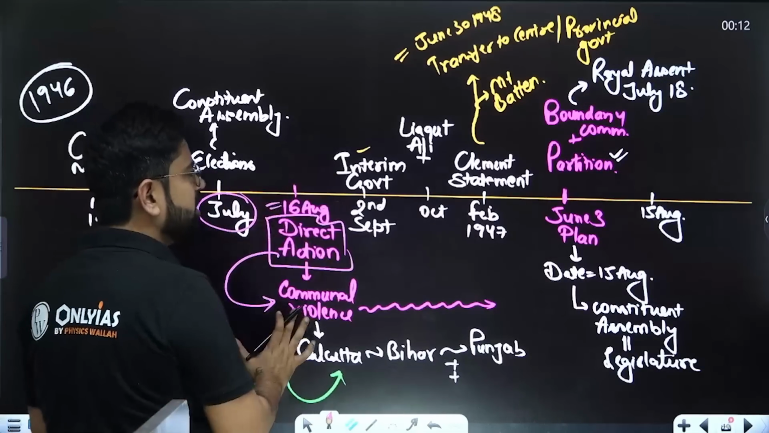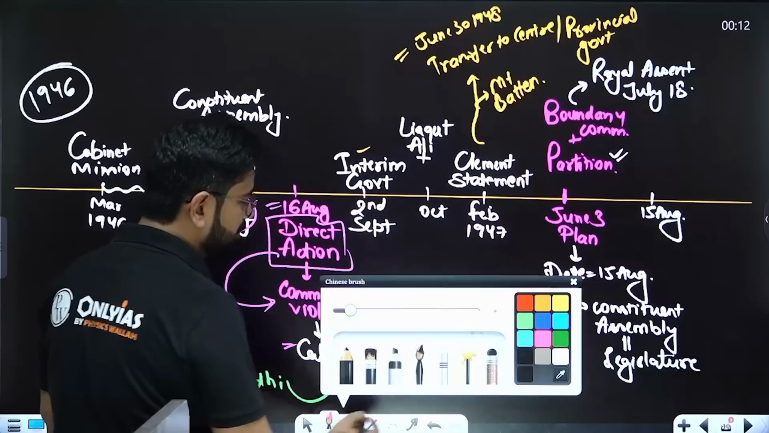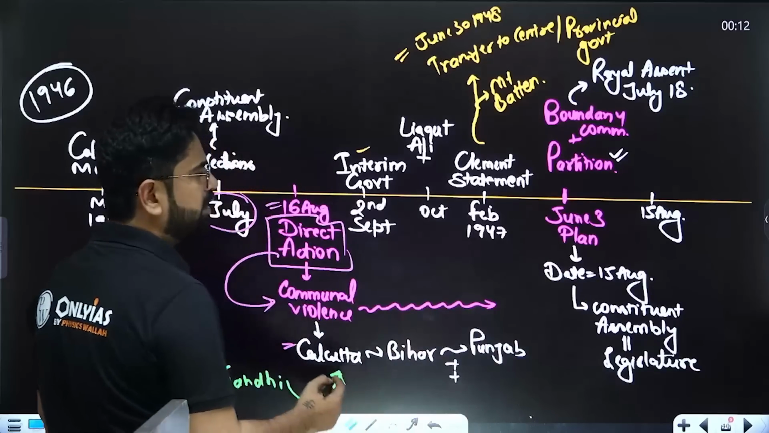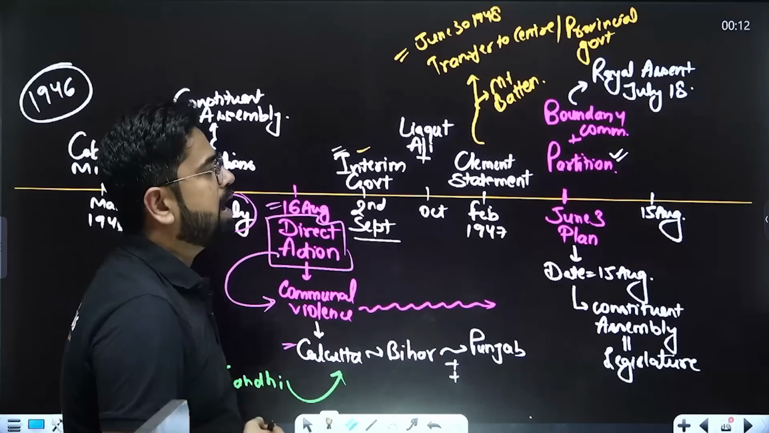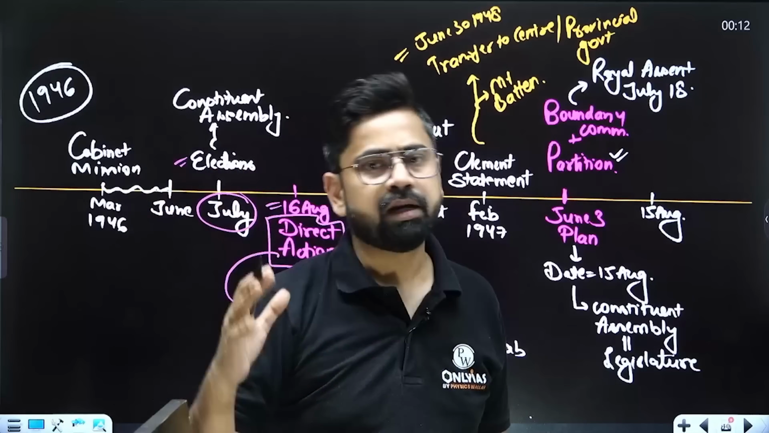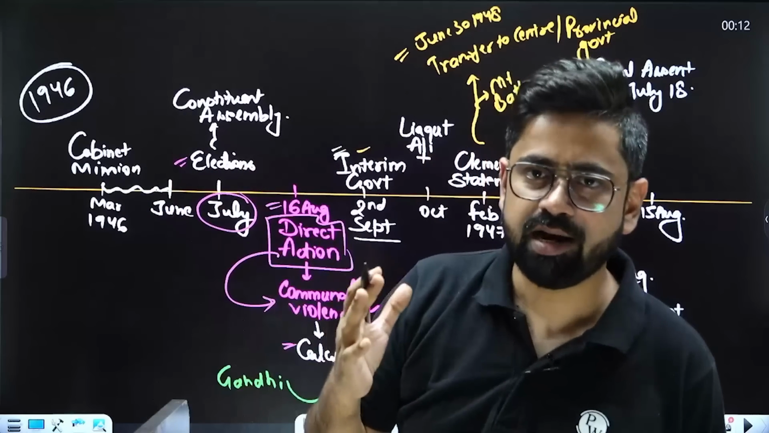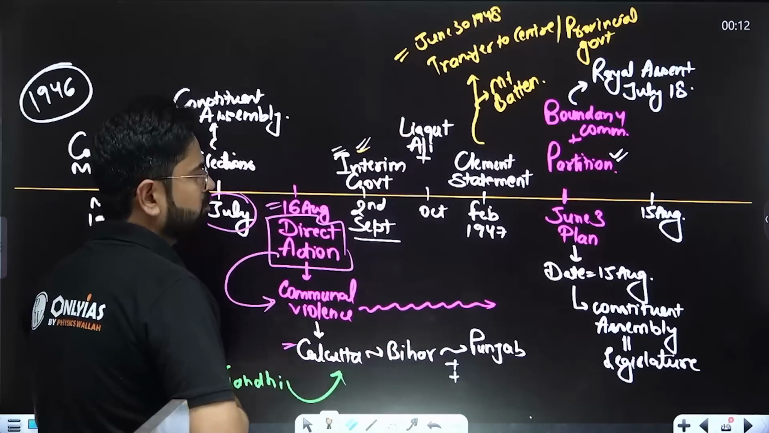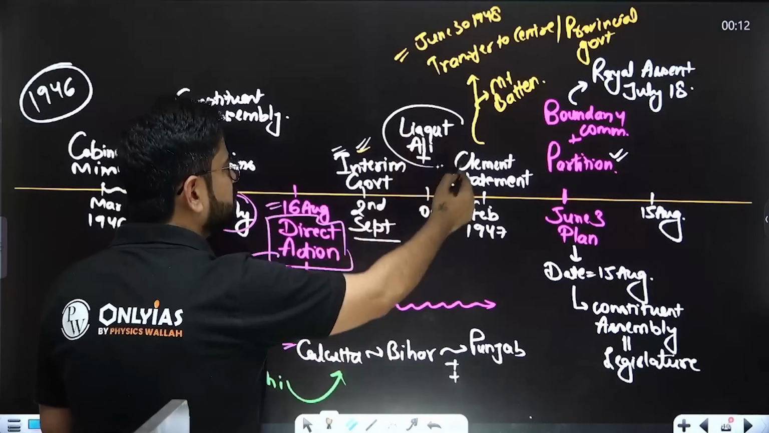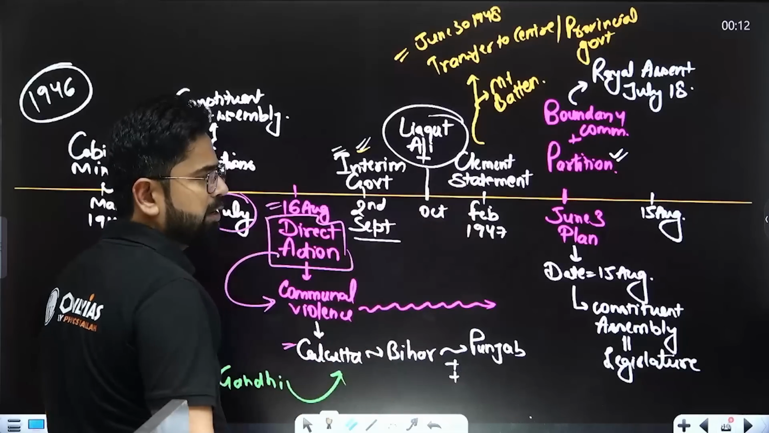Now in this scene, when so much violence is happening, the British government decided to form the interim government immediately. On 2nd September, they asked Jawaharlal Nehru to form the interim government. So Jawaharlal Nehru was the head and the interim government was formed. Then even Liaquat Ali from the Muslim League was also brought in by October.